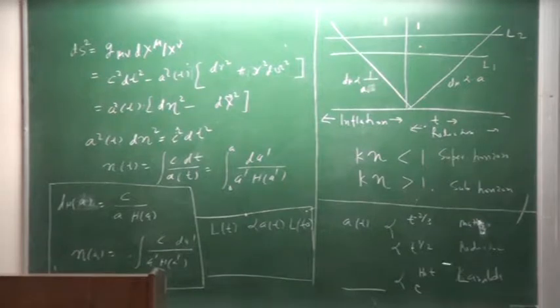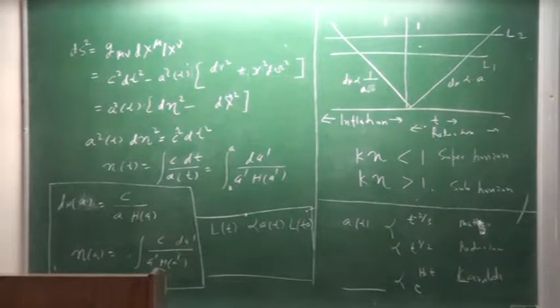Okay, so there are many peculiar properties of this exponential expansion. It helps to solve this horizon problem in this way. Let us look at that. If you compute this Hubble length for this type of expansion, you will find that actually it becomes small, rather than growing.